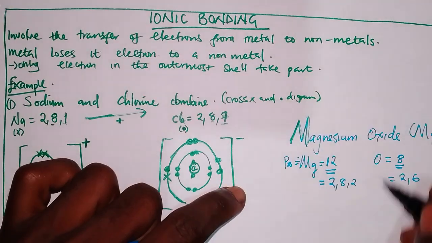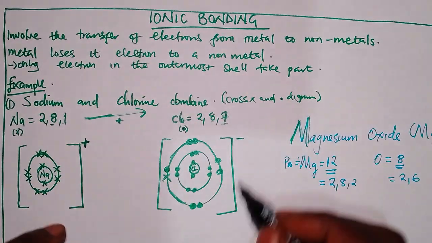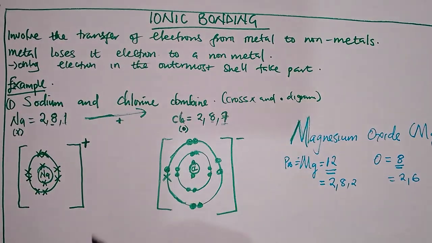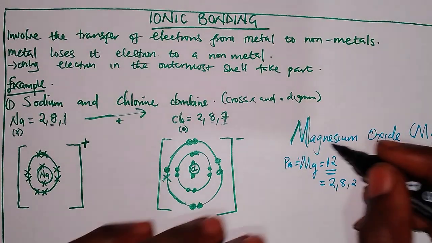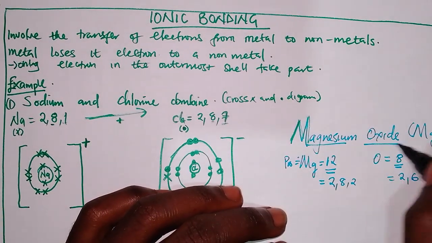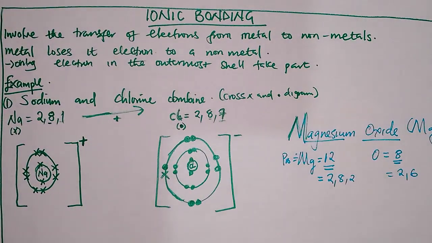I need you to draw the cross and dot diagram of the compound which will be formed when magnesium reacts with oxygen. This is where part 1 of the video ends.